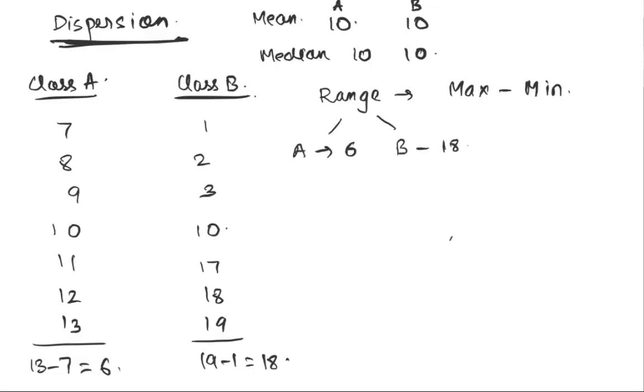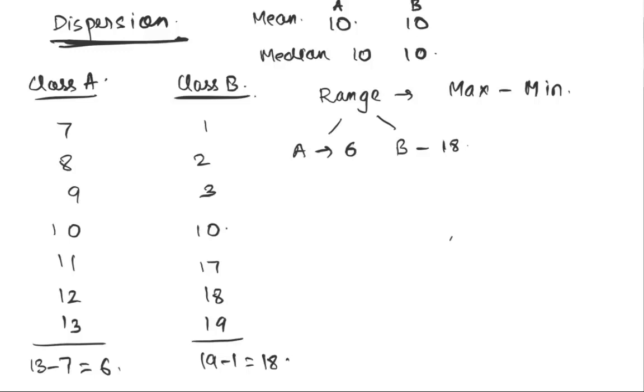Now this is the first place where we get some sort of support statistically that these classes are different. And what it says is, although both of them have a mean of 10, the range of values in class A is only 6, whereas that in class B is 18, which automatically indicates to me that class B has much higher variability as compared to class A. Class A seems to be much closer together.